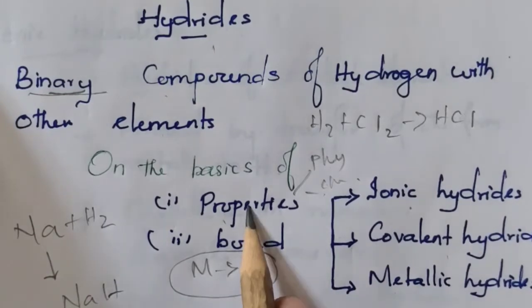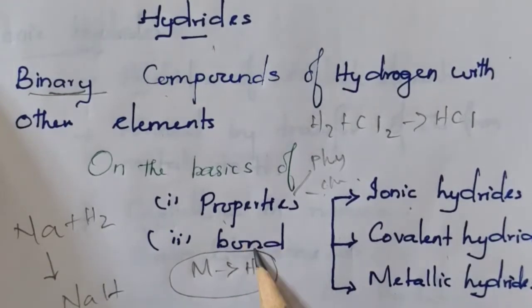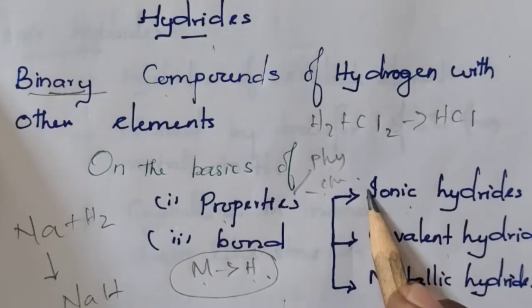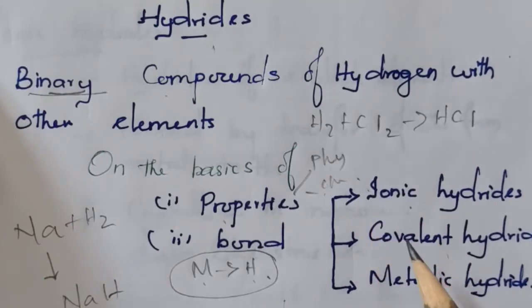So, hydrides are classified into how many types? Three types. What are they? Ionic hydrides, covalent hydrides and metallic hydrides.